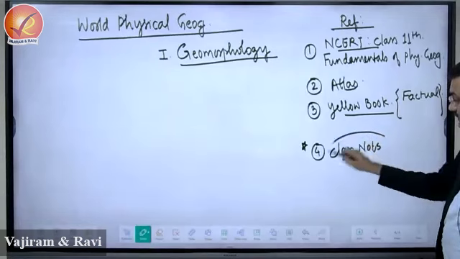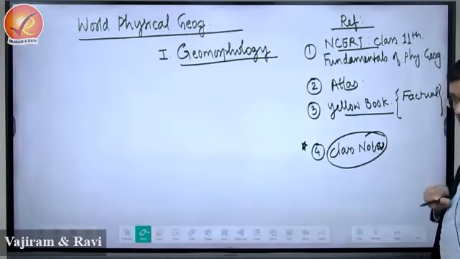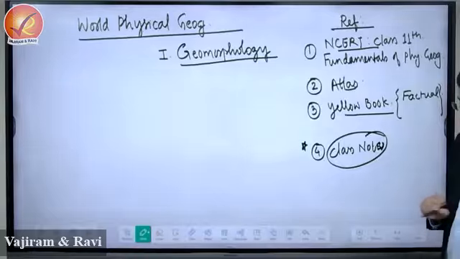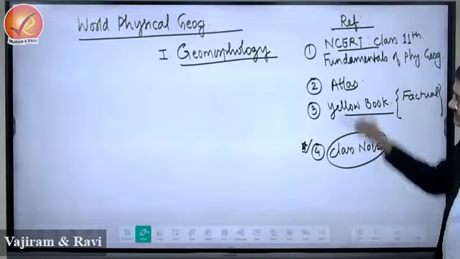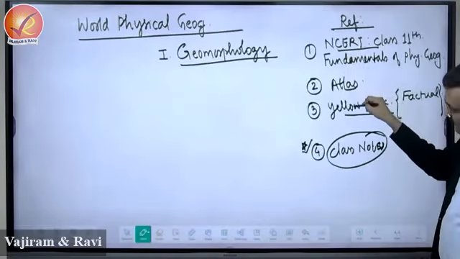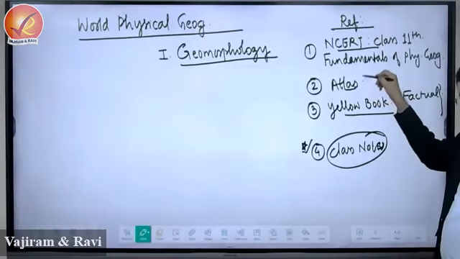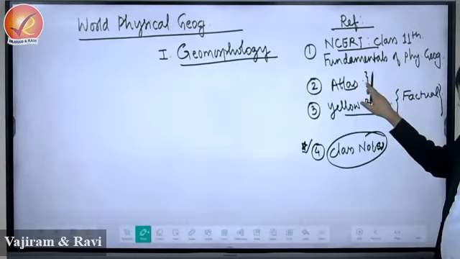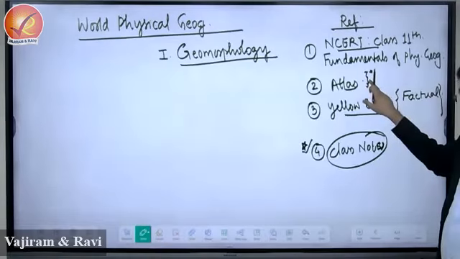Class notes will be the major source of information for this particular topic. So first is class notes, then NCERT, then the yellow book, and then as the topic goes on in the class, you can refer to the physiographic features from the atlas. You can identify them and find their locations.